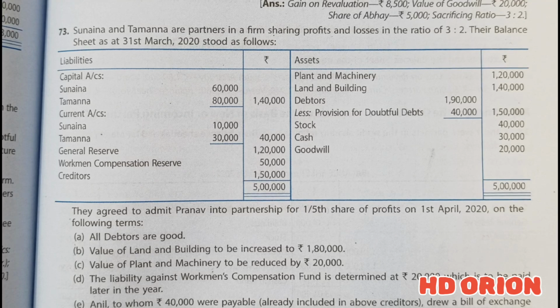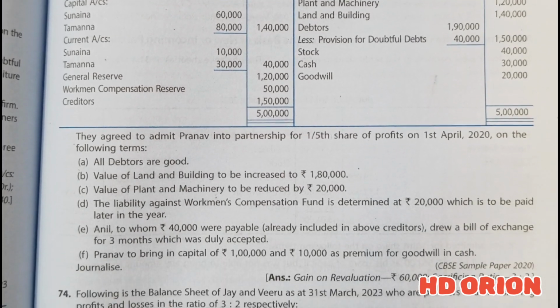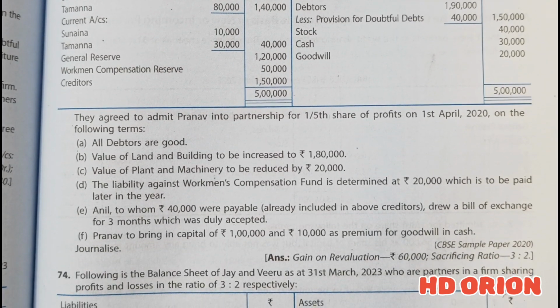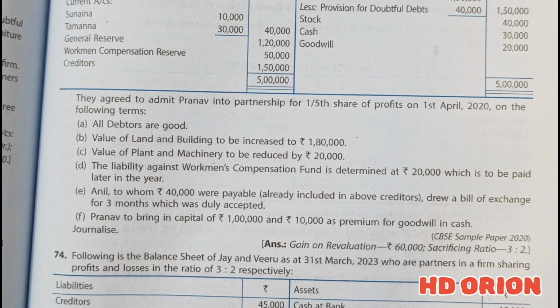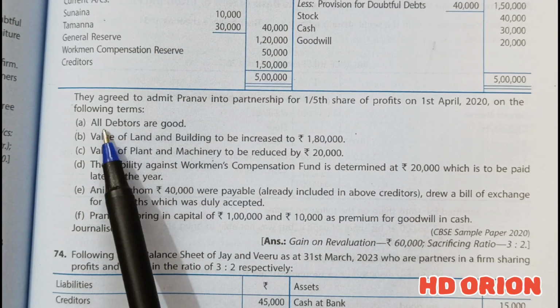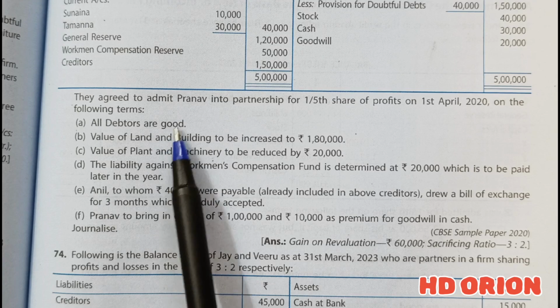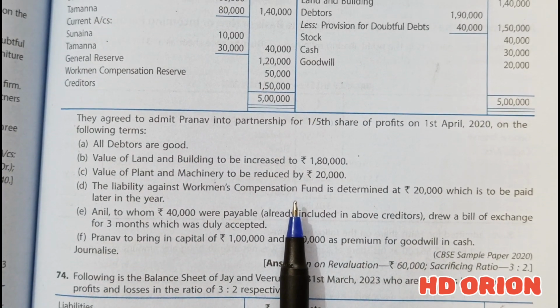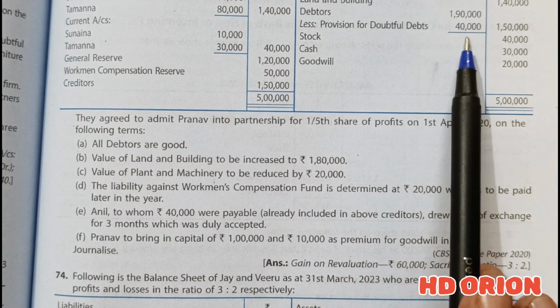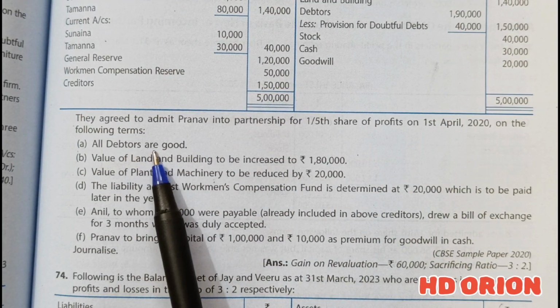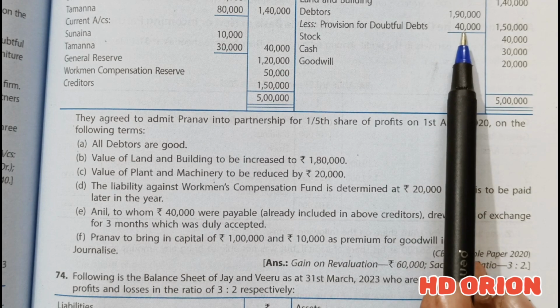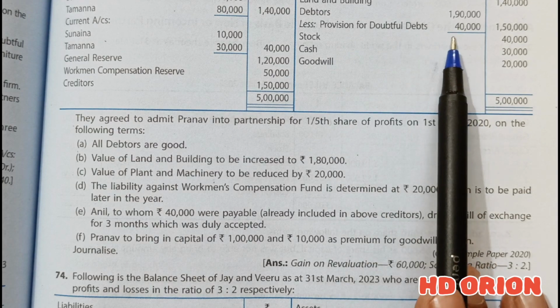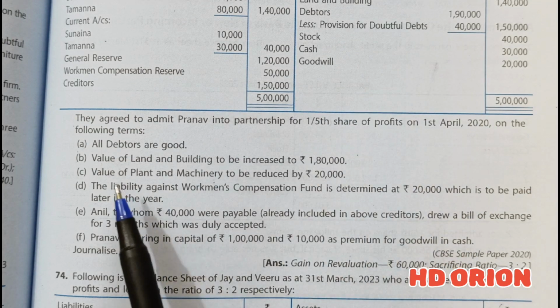Furthermore, the question says they agreed to admit Pranav into partnership for 1/5 share of profits on 1st of April 2020, on the following terms. All debtors are good. It means this provision is not required. You see, in the balance sheet there is a provision of rupees 40,000 for bad and doubtful debts. When all the debtors are considered good, this provision is not required. So that leads to decrease in liability because provision is a liability.